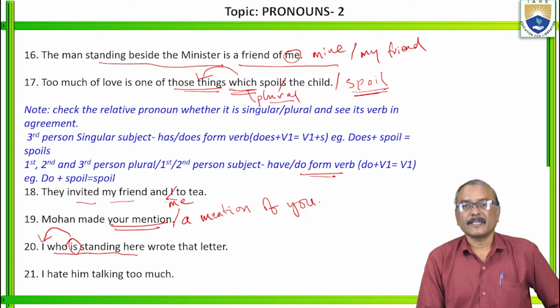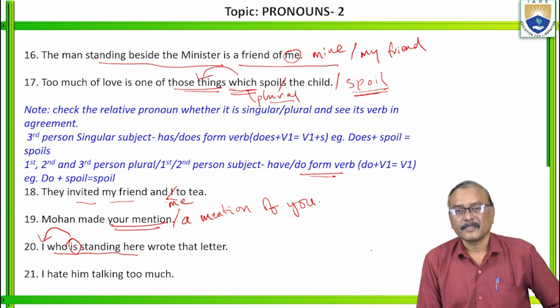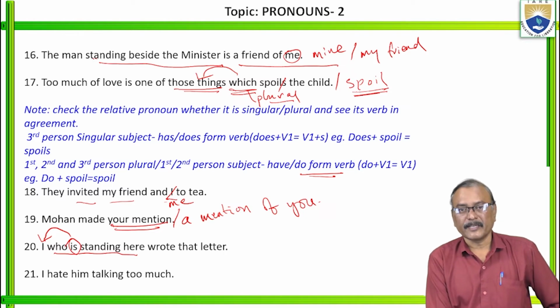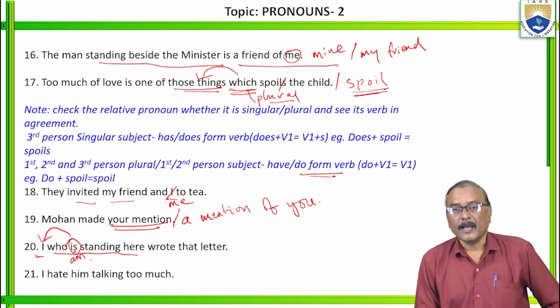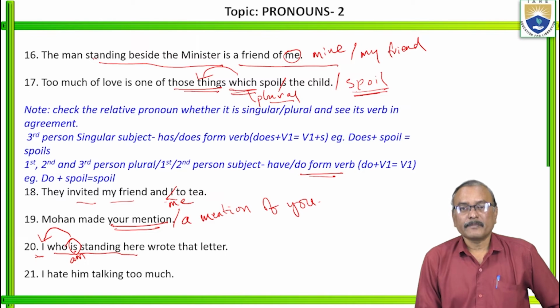In the previous sentence, I told here. Already we have come across such exercises. So here the verb should agree with the noun or pronoun which is preceding the relative pronoun. Is it clear? So this should agree with this one. So is it agreeing with that one? No. So here it should be I am. I, who am standing here, wrote that letter.